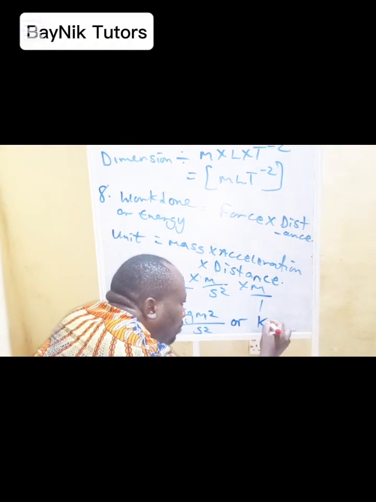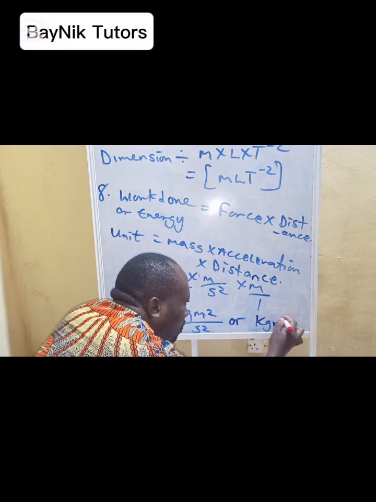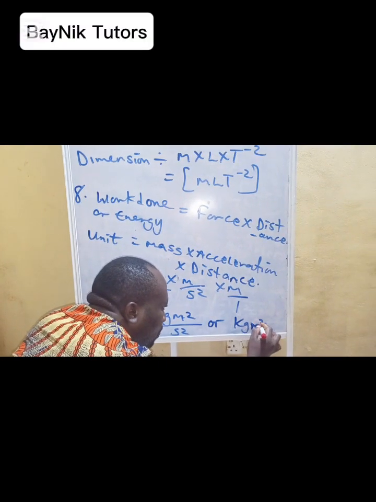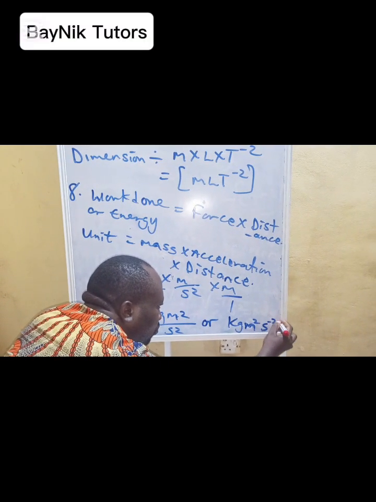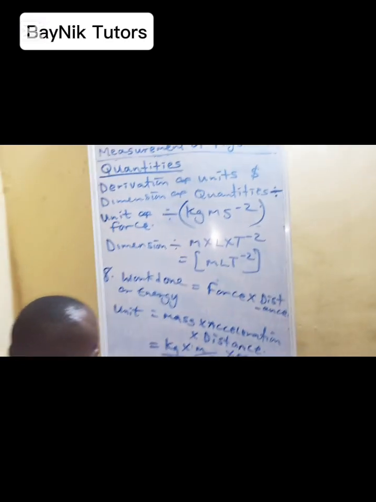So here can be kg m square s raised to minus 2. Both of them are correct.